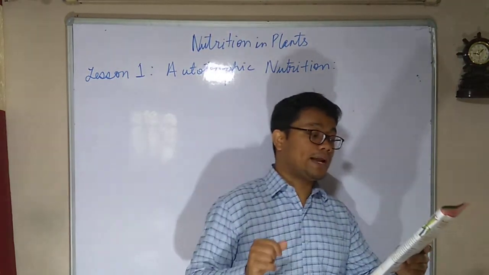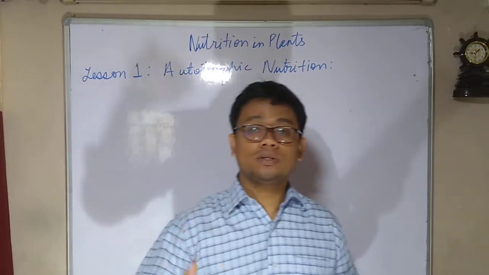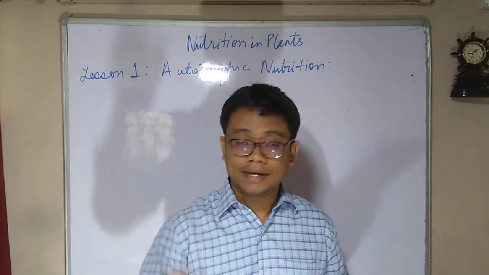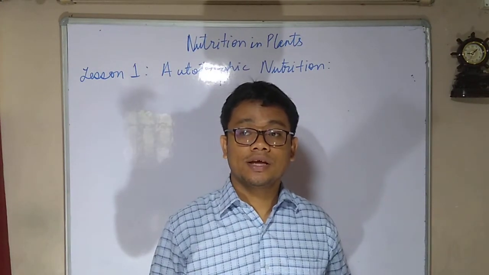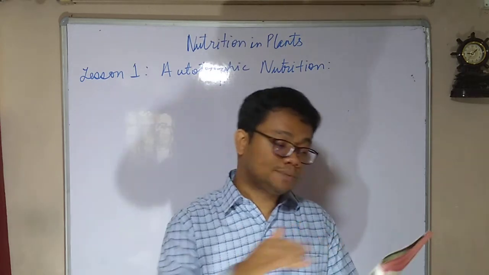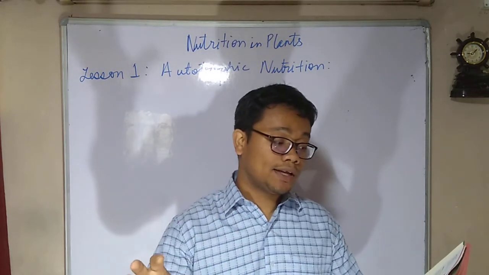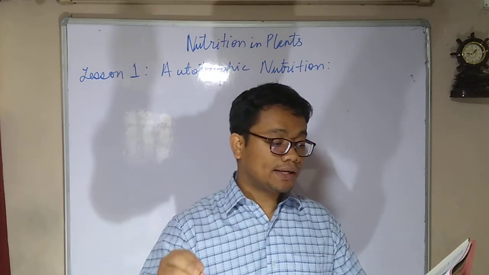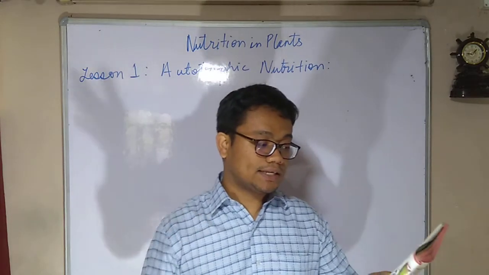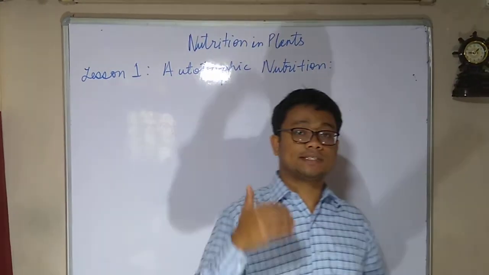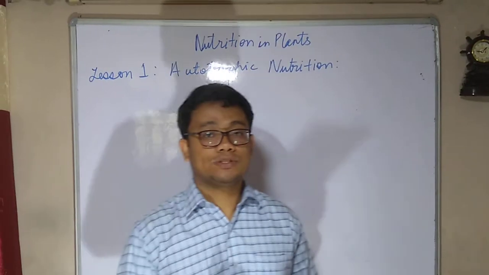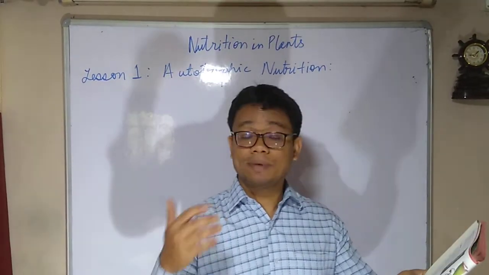Based on the nature in which they attain food, some plants are categorized into this many categories: parasitic, saprophytic, insectivorous, and symbiotic. Slowly we will discuss what all these types of plants are. Now, what are parasitic plants?